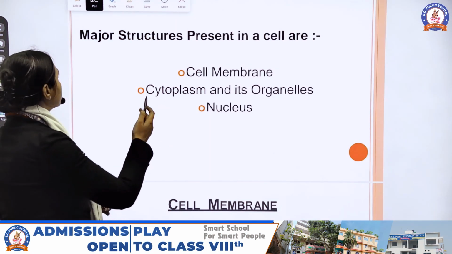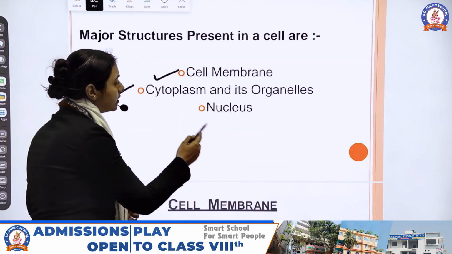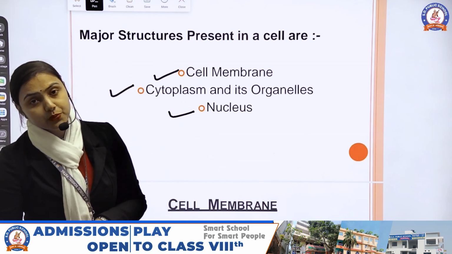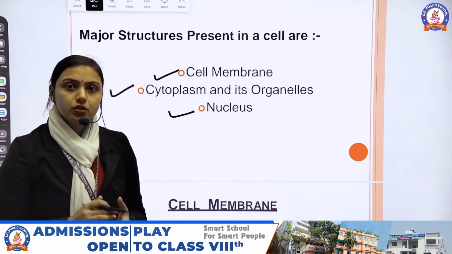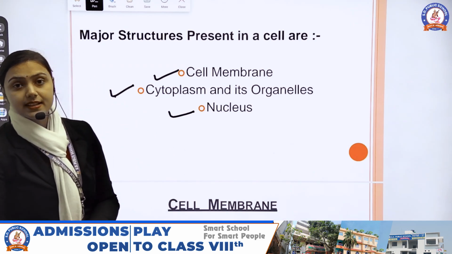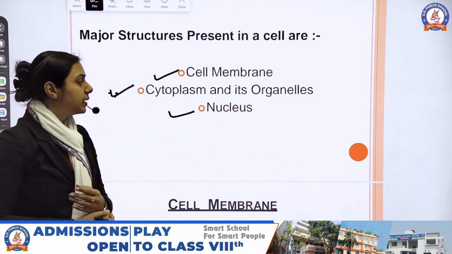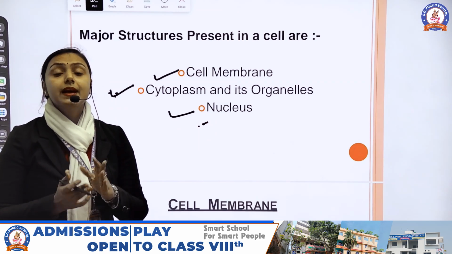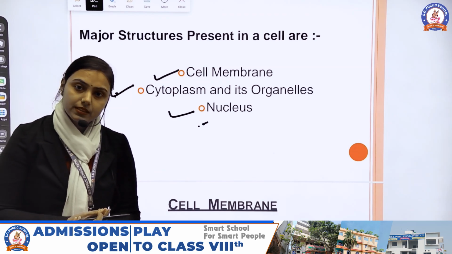Now the major structures present inside the cell are the cell membrane, cytoplasm and its organelles, and the nucleus. We already know about the cell membrane. That means the outermost membrane which surrounds the cell and provides protection to the organelles so that organelles can live safely. Now the cytoplasm, that means the fluid-like, jelly-like structure which holds all the organelles in their place. And the last one is the nucleus. That means the control center of the cell, the brain of the cell, which controls every activity carried out inside the cell.